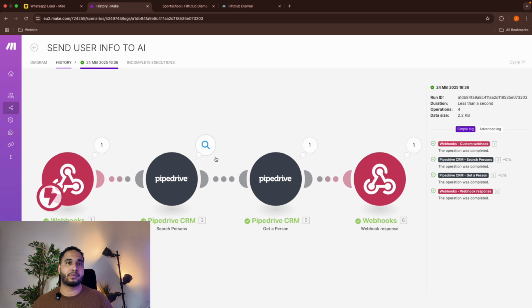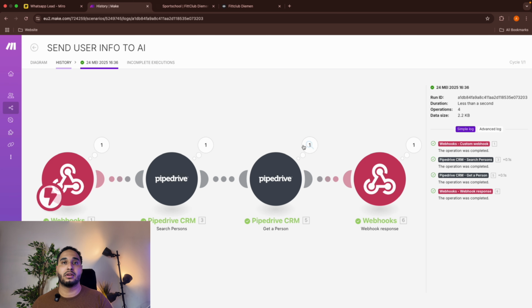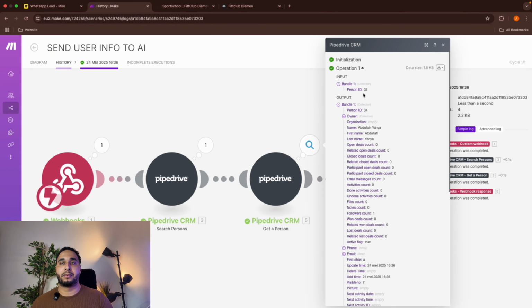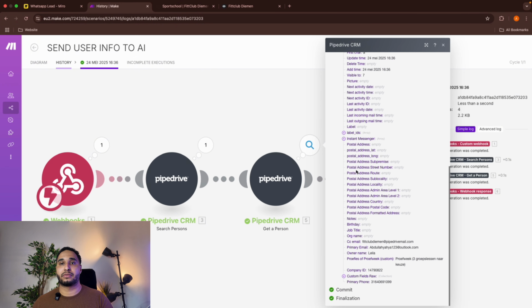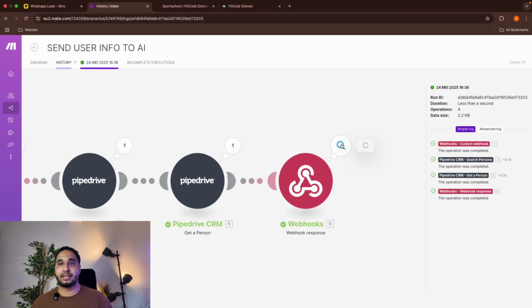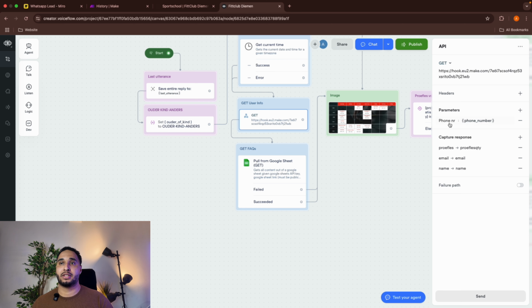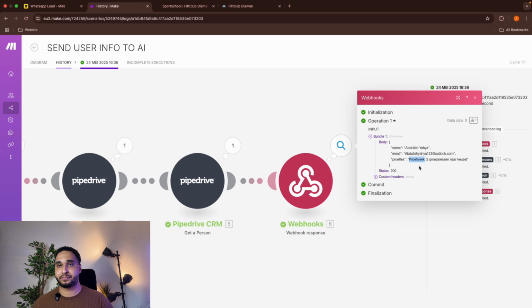You see phone number, we get some information, but we get the most important thing, the person ID here. And then with the person ID, we can get all the information from that lead. And then we will send that information in a webhook response back to VoiceFlow, the chatbot system. So it then saves the name, the email address, what kind of trial inside the chatbot. So if I go back, we will send the phone number and then capture the kind of trial, the email address, and the name.